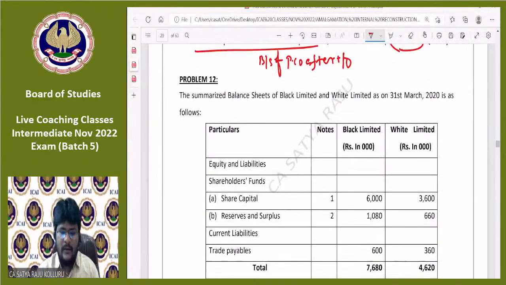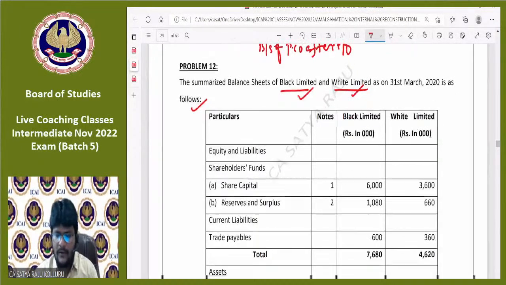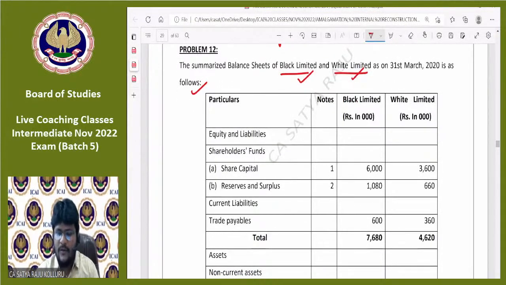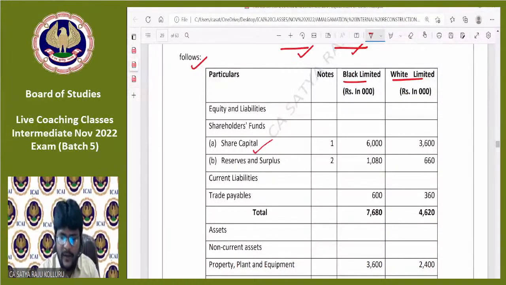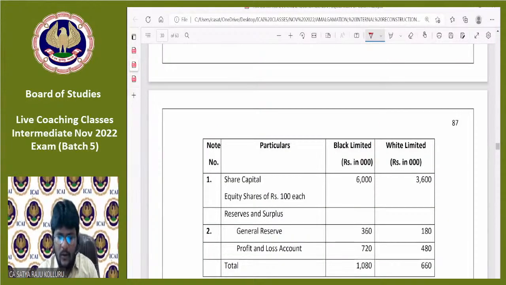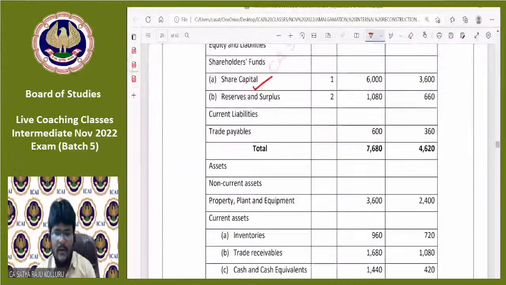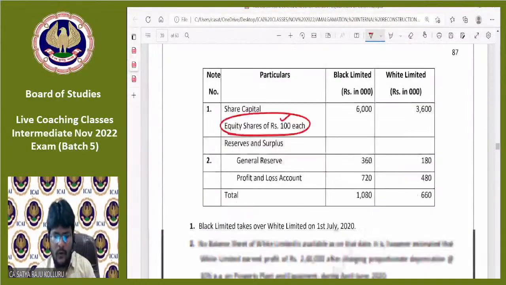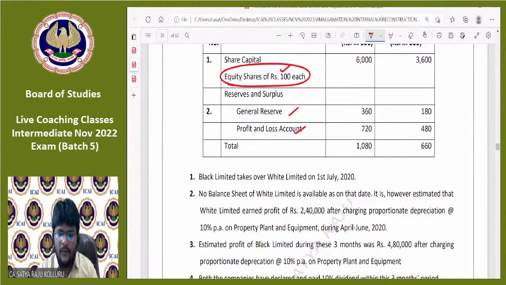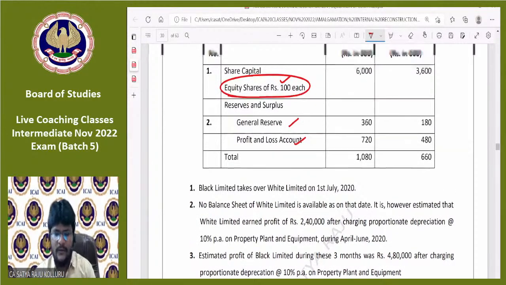Come here. The summarized balance sheet of Black Limited and White Limited as on 31st March 2020 is as follows. Two companies are there: one is Black Limited, another is White Limited. Two balance sheets are given. Black Limited here, White Limited here. Under equity and liabilities, share capital is there. Under share capital, only equity shares are there. The face value was 100 rupees each. Under reserves and surplus, note number 2, general reserve and profit and loss account are there. Both are free reserves.